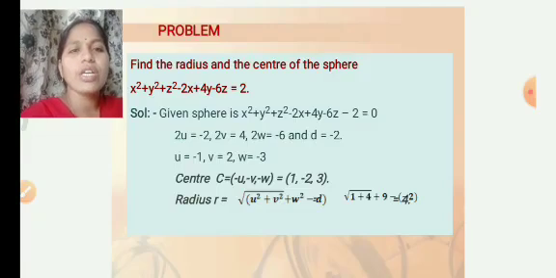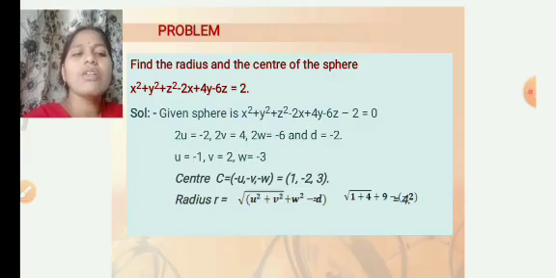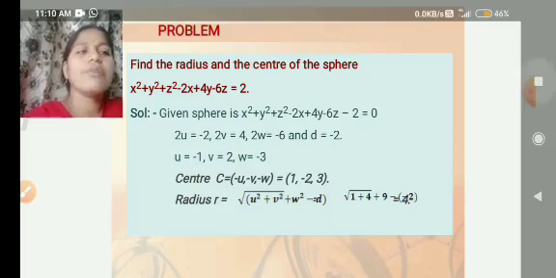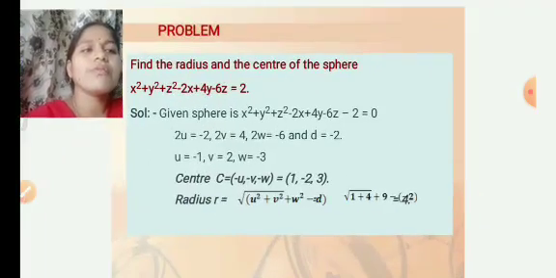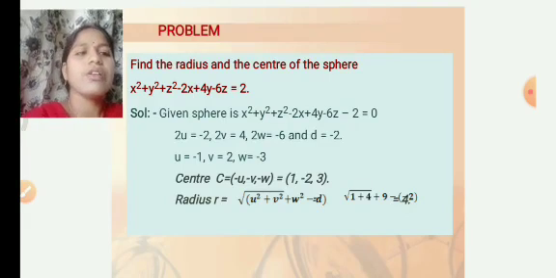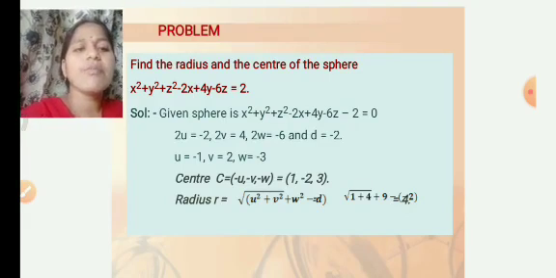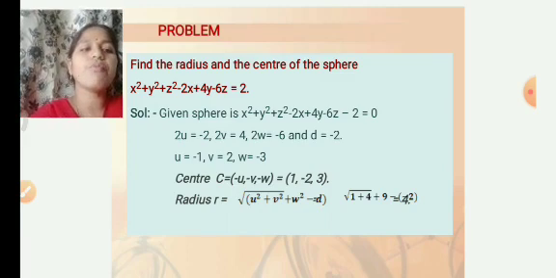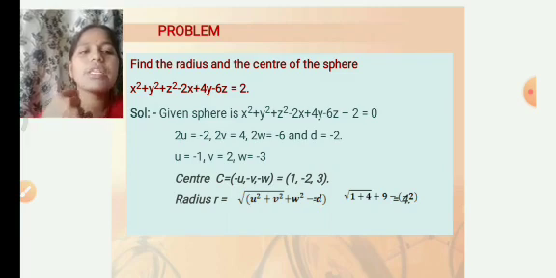For the radius, we have to use the formula: r equals under root of u square plus v square plus w square minus d. Root of 1 plus 4 plus 9 minus of minus 2, means plus 2. 9 plus 4 is 13, 13 plus 1 is 14, 14 plus 2 is 16.